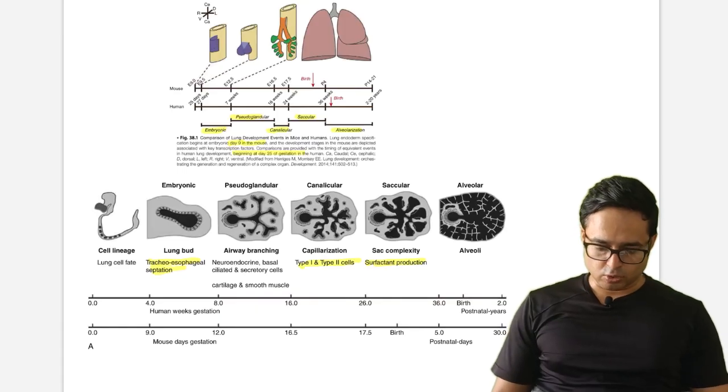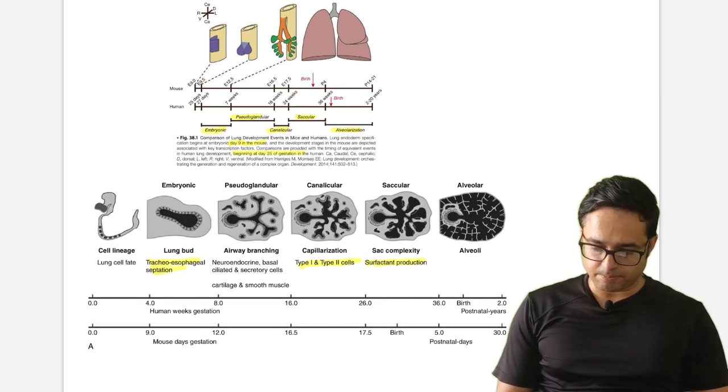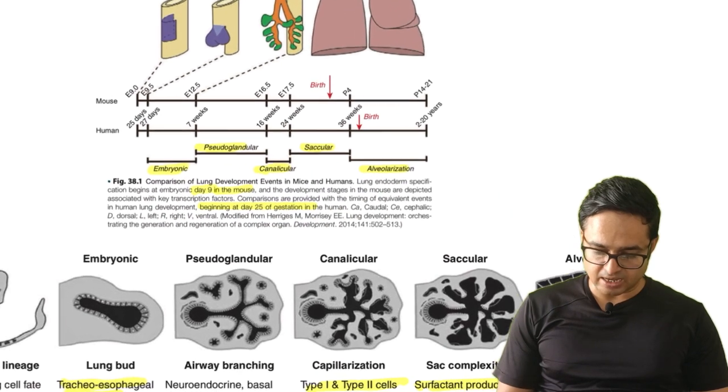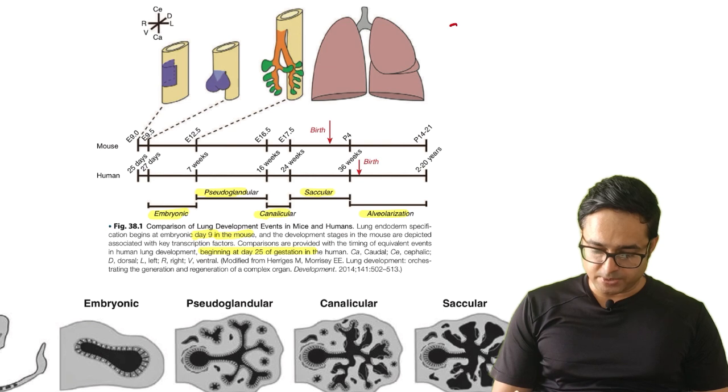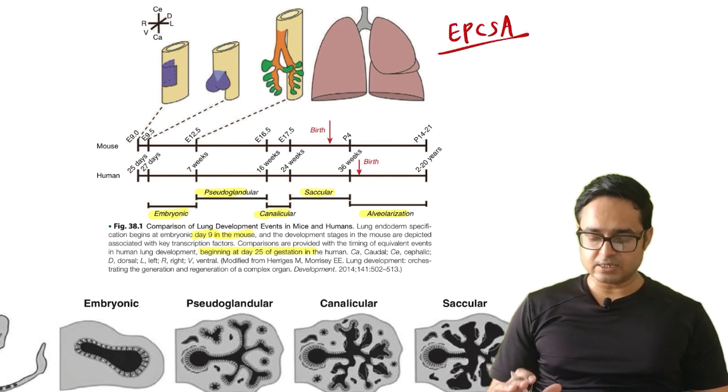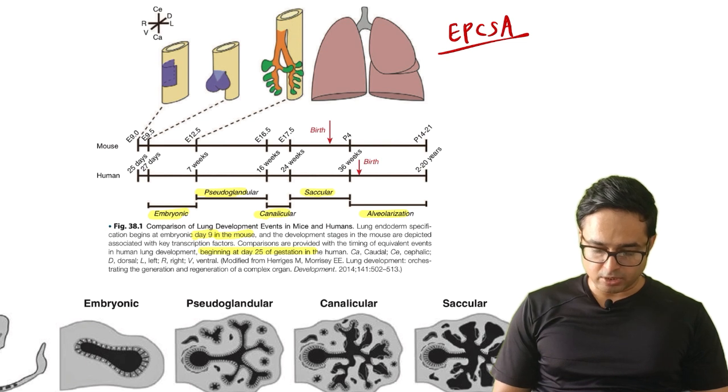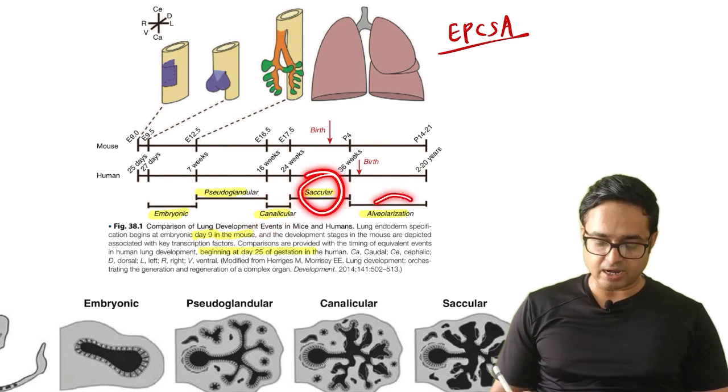First thing first, we are here for lung development. This is an important area, and generally they ask about lung development. So what is the mnemonic? EPCSA. Somehow remember this. E for embryonic, P for pseudoglandular, C for canalicular, S for saccular, and A for alveolarization.